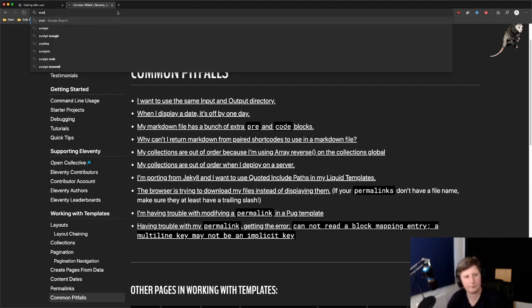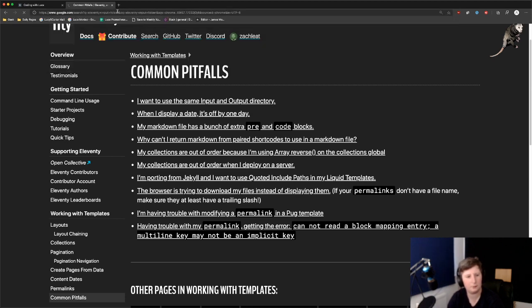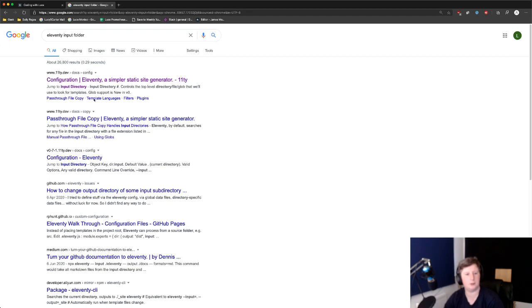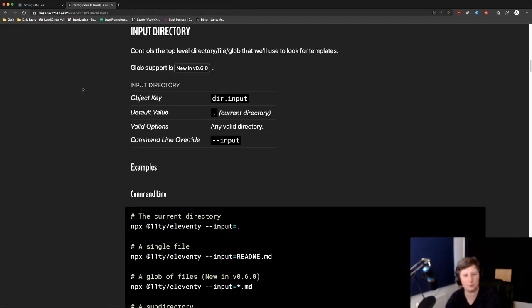Let's just have a look. So 11T. So that's what we're trying to do. So we're trying to specify the input folder. Configuration, there we go, input directory. This is what we want to do. So we want to say this is where it looks for templates.